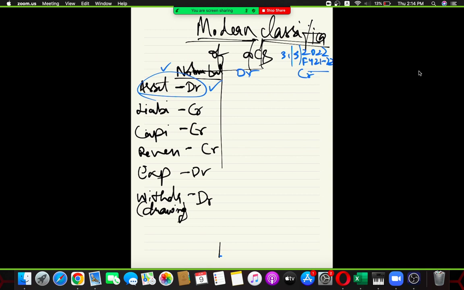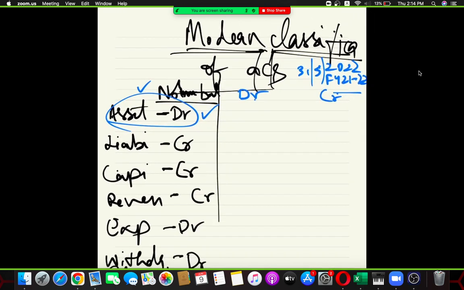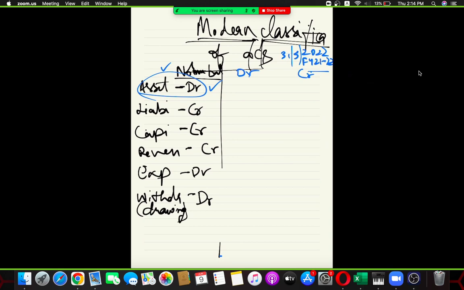People? I hope I had given a few seconds for thinking. Yes, great. So now, when are you going to debit an asset? When there is an increase, you are going to debit it.